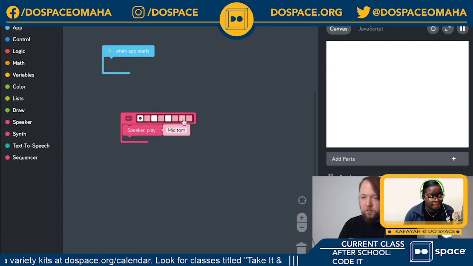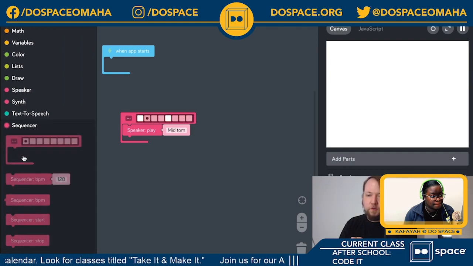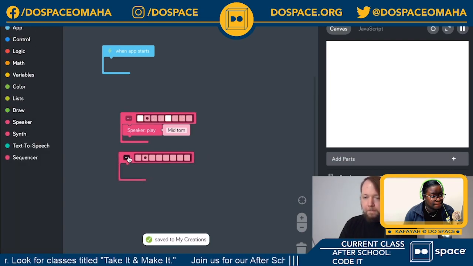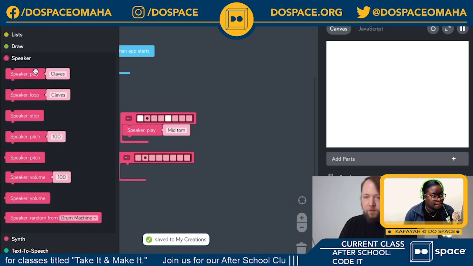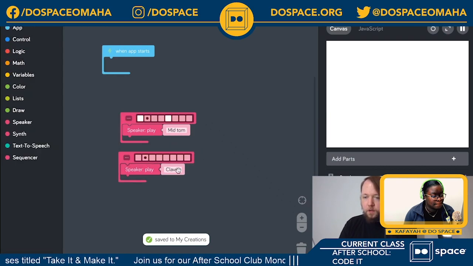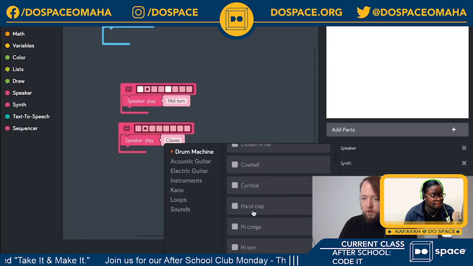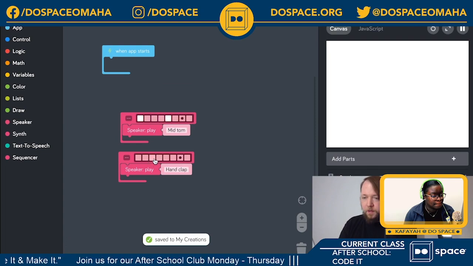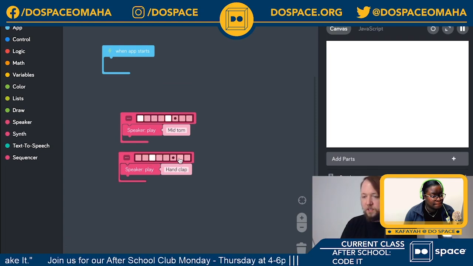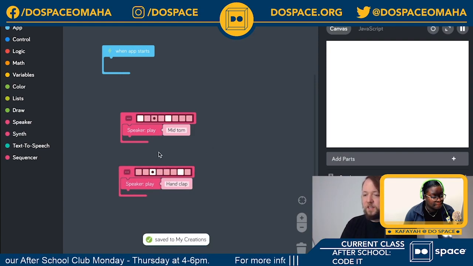So if we fill in more of them, you get more of a beat. Now, we can use multiple of these to build up a song. So let's drag out another one. And then I'm going to drag out another speaker play. If we go into here and click on hand clap, then we can turn on the squares in this sequencer, and you'll see they're both working together to make something that starts to sound like a song.